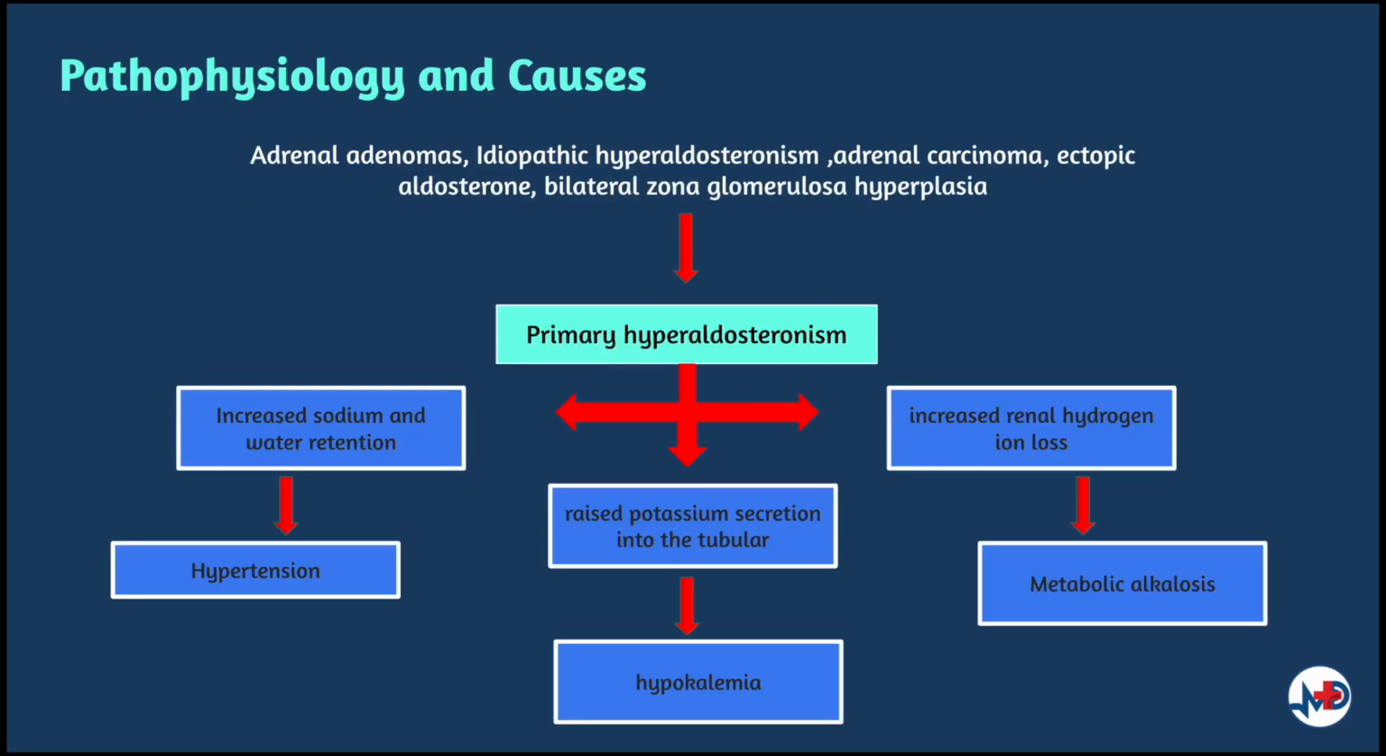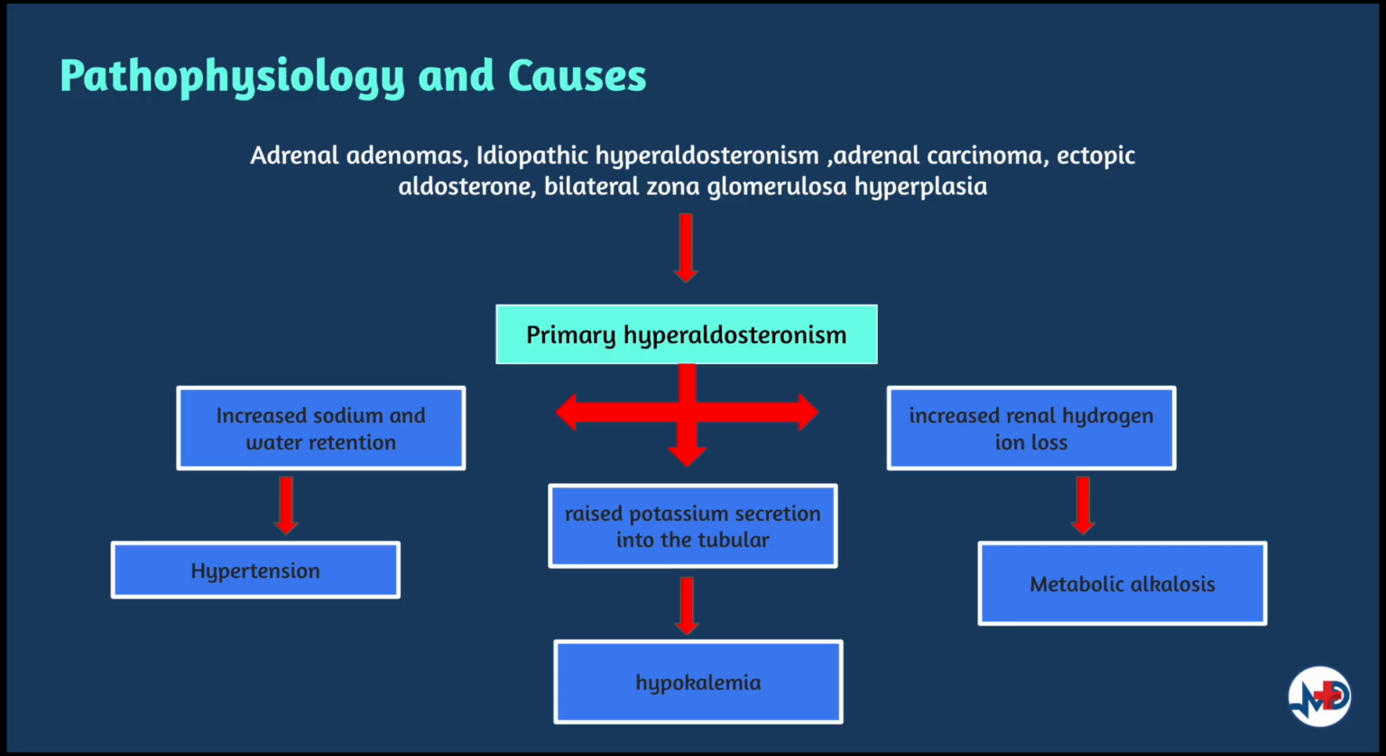There are a few causes that contribute to the progression of primary hyperaldosteronism, which are aldosterone-producing adenomas, idiopathic hyperaldosteronism, aldosterone-producing adrenal carcinoma, ectopic aldosterone secretion from the kidneys or ovaries, and bilateral zona glomerulosa hyperplasia. The pathophysiology is best explained where the physiological regulation of the renin-angiotensin-aldosterone system is overruled by excessive autonomous aldosterone secretion by one or both diseased adrenal glands.